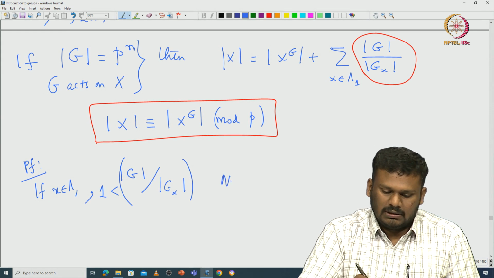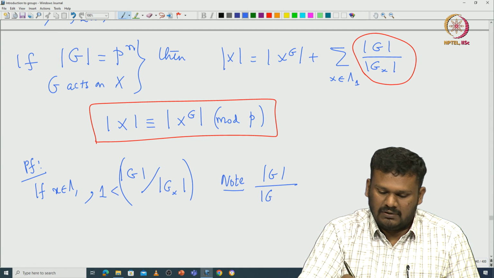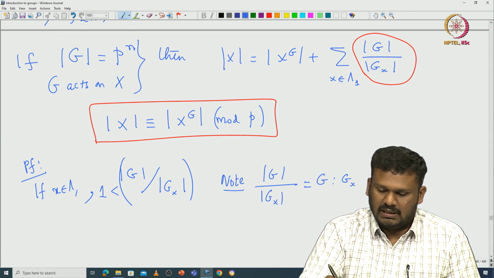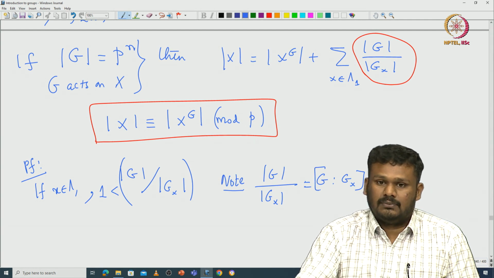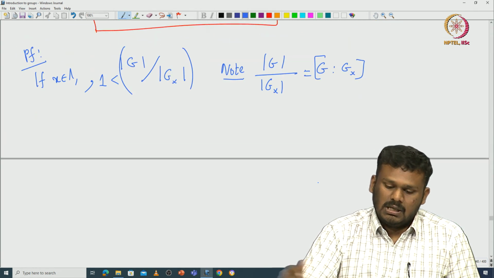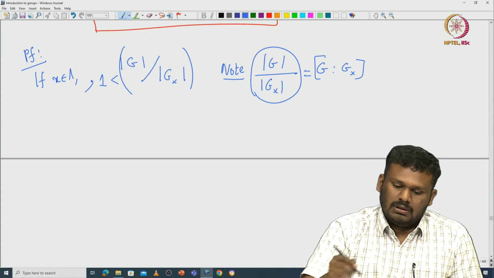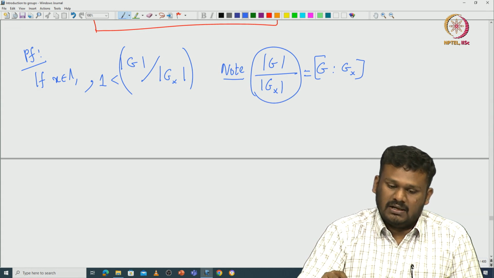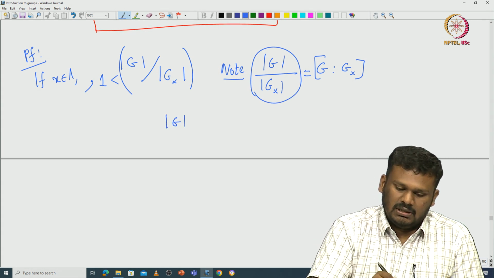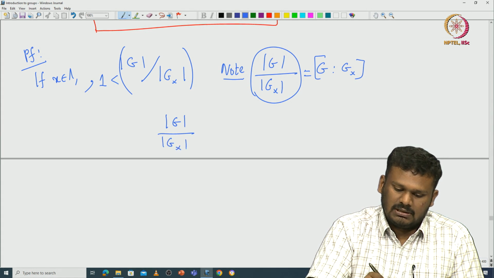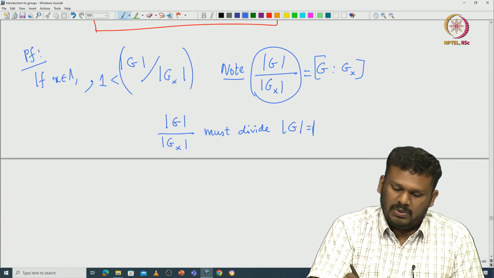Note that the cardinality of G divided by cardinality of G x is nothing but the index of G x inside G. Using Lagrange's theorem, this number must divide the cardinality of G, which is p power n.